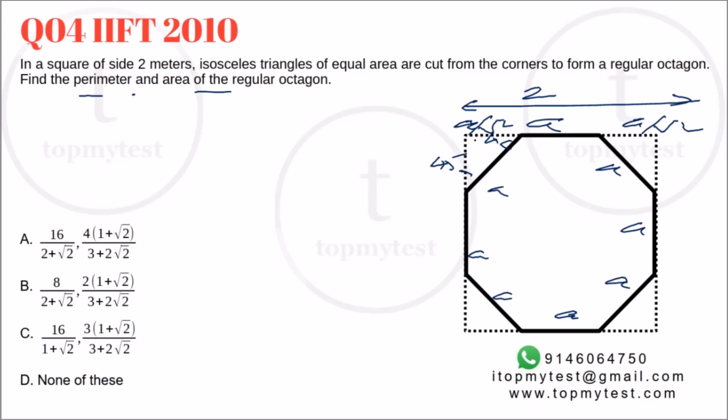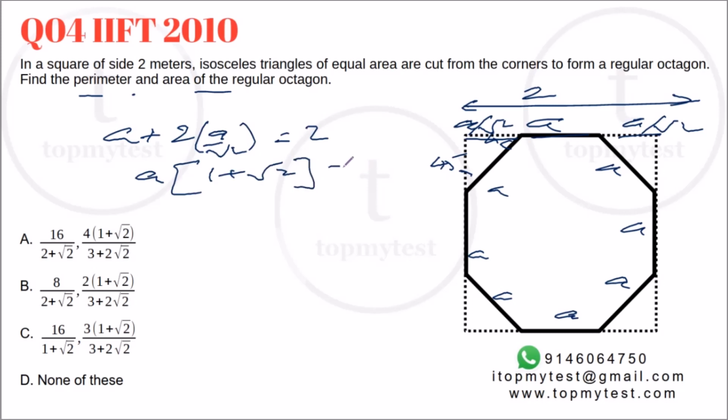Now, if I add the 3 segments, A by root 2, A and A by root 2, that will be equal to the side of the square. So, A plus twice of A by root 2 should be equal to 2. Which means A into 1 plus root 2 equals 2, or A should be equal to 2 by 1 plus root 2. I know the side of the octagon, so I can find the perimeter. Perimeter will be this into 8. So that will be 16 divided by 1 plus root 2.